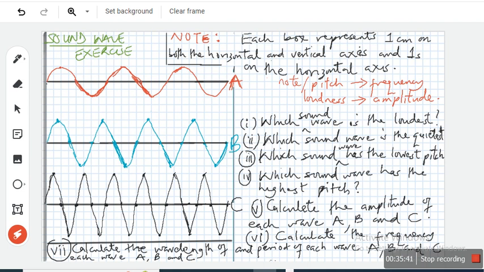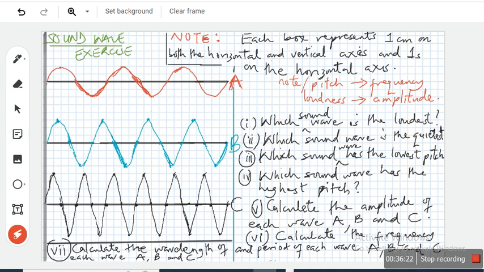Let's go, read it out. It says each box represents 1 cm on both the horizontal and vertical axis, and 1 second on the horizontal axis. Okay? So, which sound wave is the loudest? By the way, the loudness of sound is affected by its amplitude. The bigger the amplitude, the louder the sound.